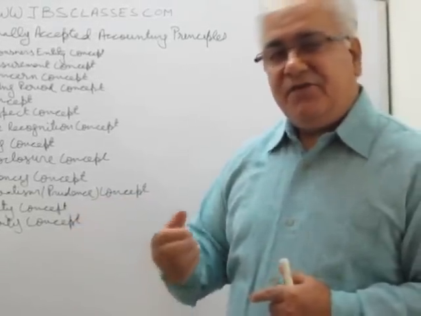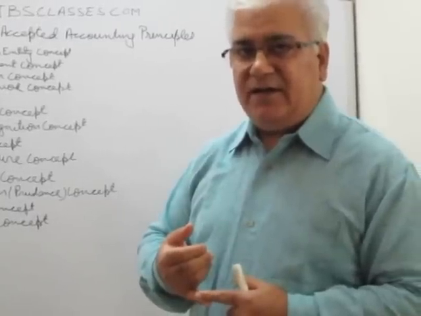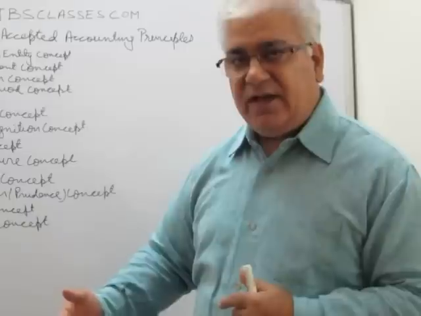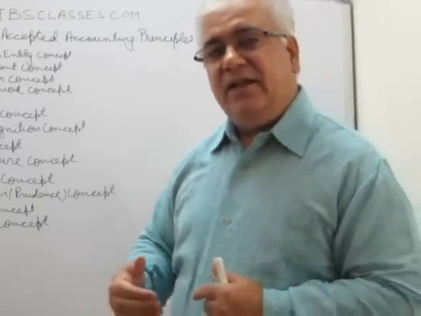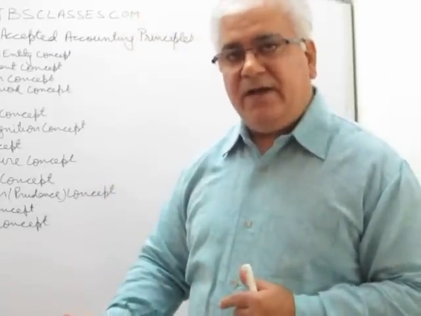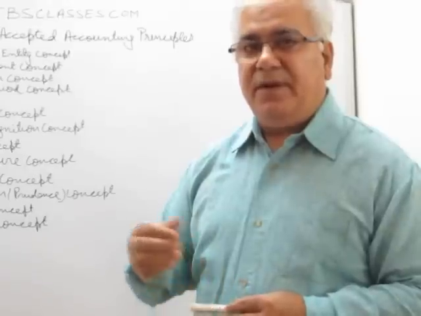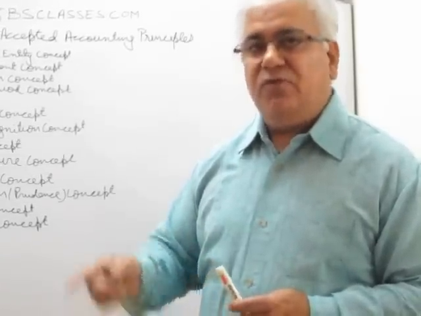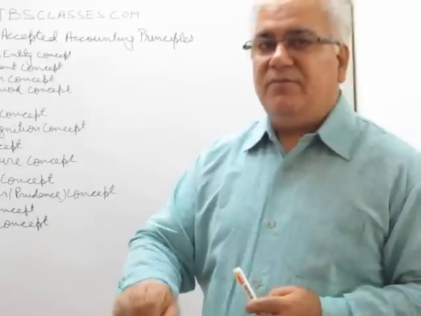So this means if we have spent some freight, etc., to bring it to our premises, that will be added to the cost of the asset, right? And then if we have paid some insurance, it will be added. And if we have paid some installation charges, they will also be added to the cost of purchase.